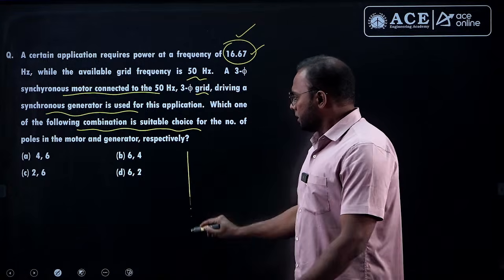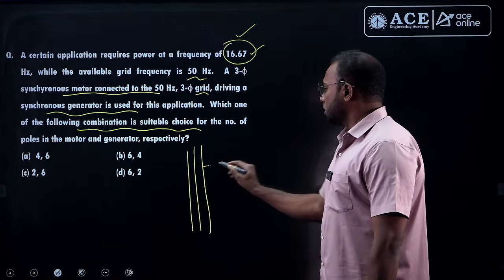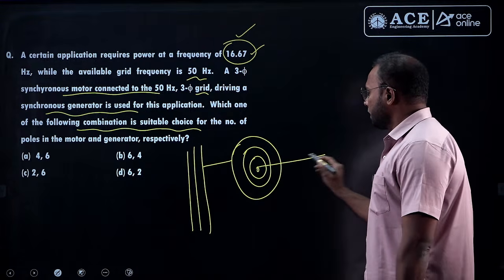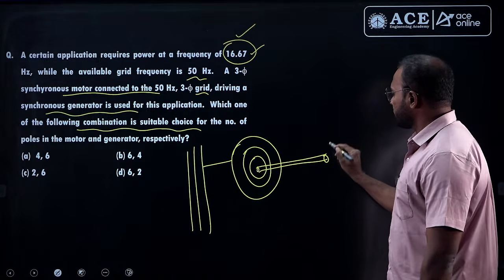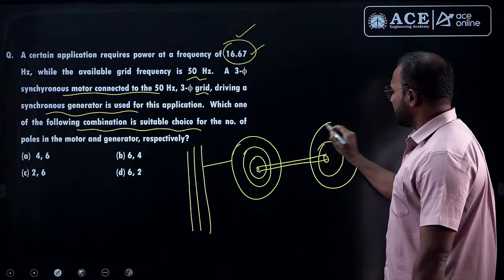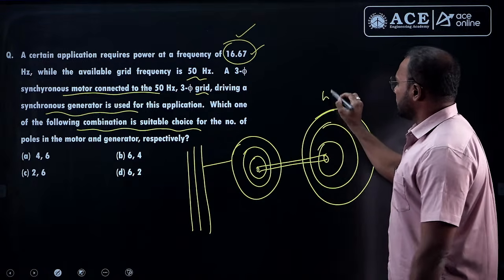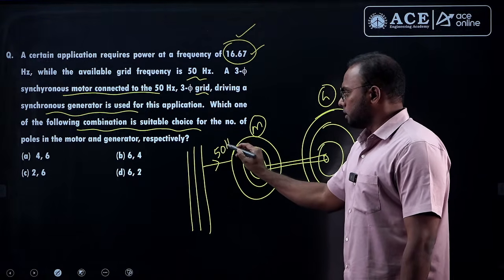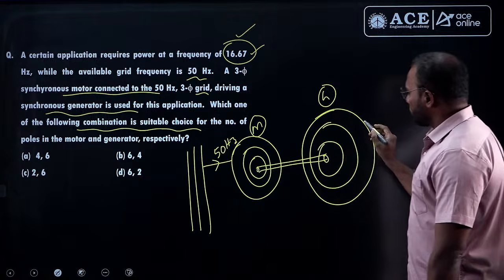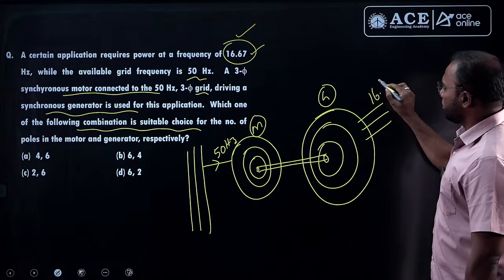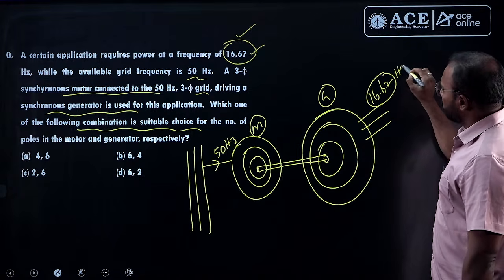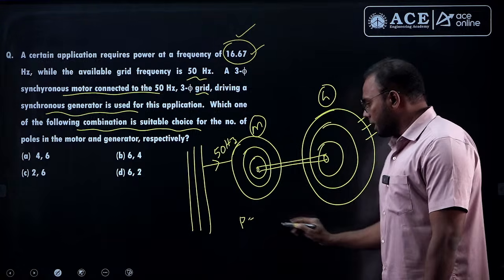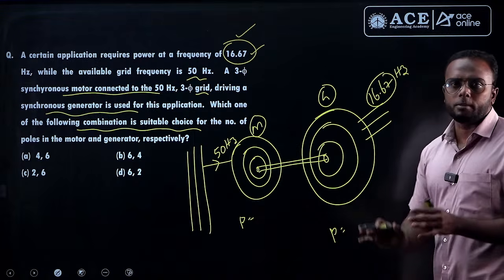So there is a grid, and from the grid we first connect to the synchronous motor, and this synchronous motor is driving a synchronous generator. This is the synchronous generator, this is the synchronous motor. So the motor takes a frequency of 50 Hertz from the grid. And now from the synchronous generator we need a frequency of 16.67 Hertz, which is 50 by 3 Hertz. For that, how many poles are required here and how many poles here? Which combination suits this?